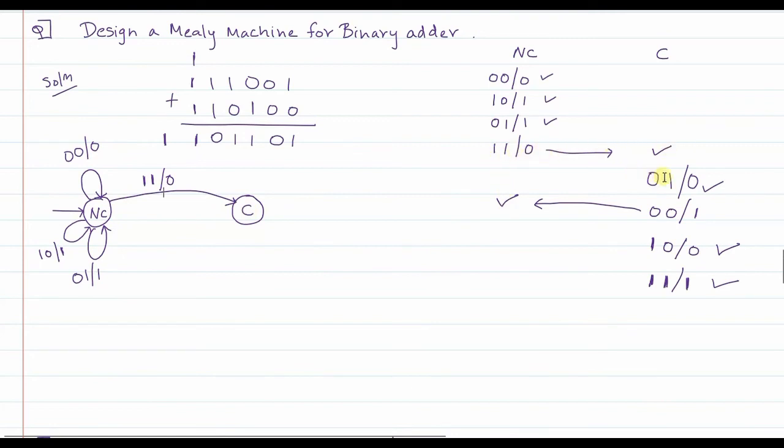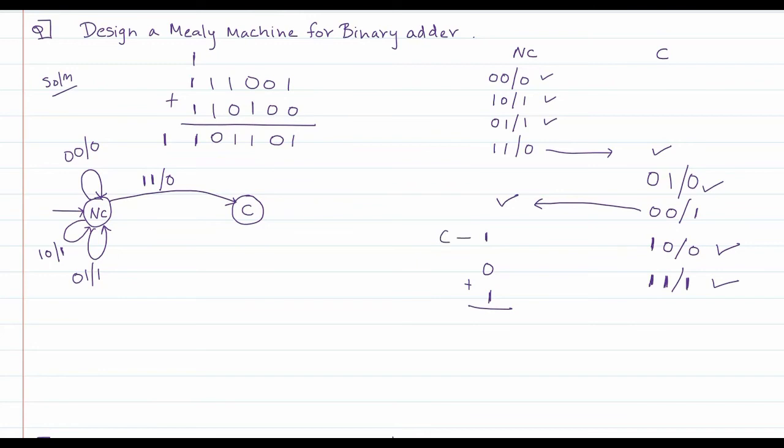Now let's see what happens when you are in carry state. Assume that you are already in carry state. If the first input is 0, please note you are in carry state, that means carry is already generated. So suppose the first input in carry state is 0 and the second input in carry state is 1, correct? And since I am talking about carry state, there is already one carry which is generated. What will be the output?